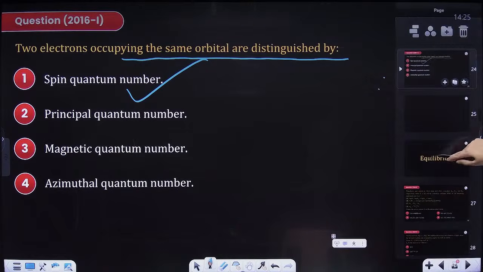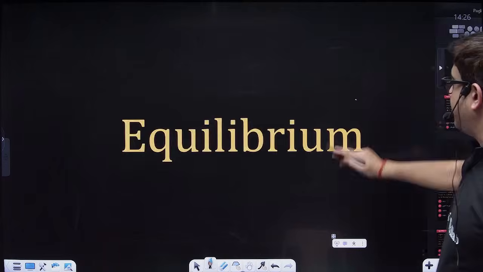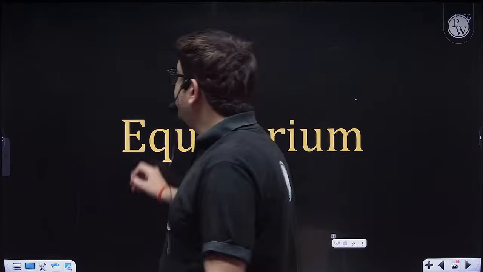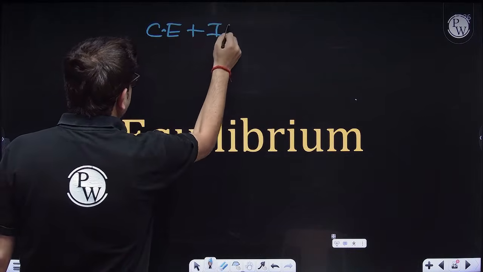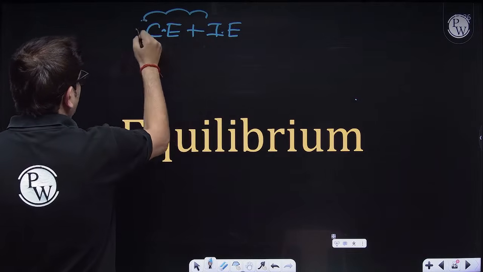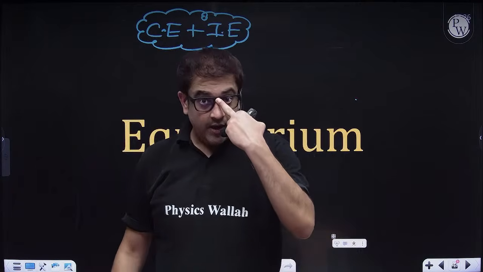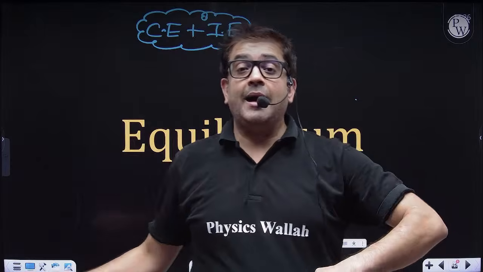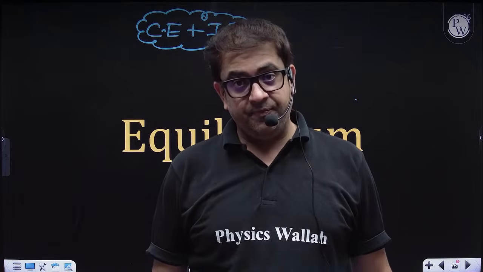This brings us to the chapter of equilibrium. Here we will be discussing chemical equilibrium and ionic equilibrium combined. We are going to follow the same process, because learning these chapters brick by brick would be time consuming.